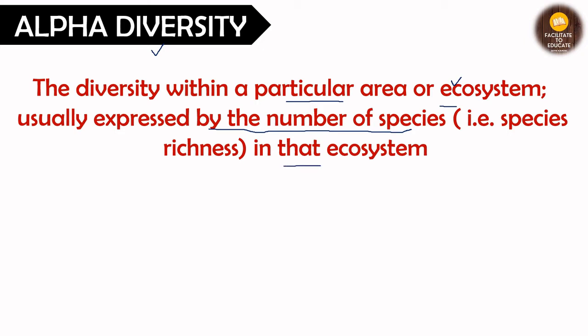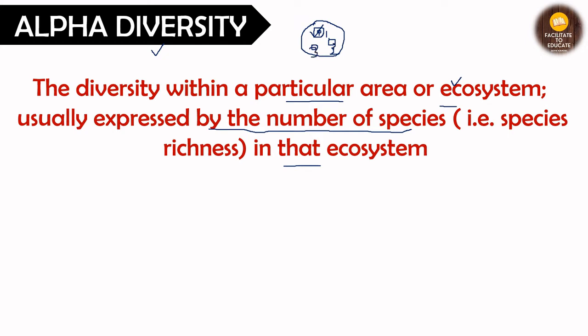So what will we be counting? Suppose there is an ecosystem with type 1 species, type 2 species, type 3 species. We are not concerned with how many individuals there are of species 1 or species 2. We are just concerned with the diversity, the different types of species. So we will count it as 1, this is 2, this is 3, right?